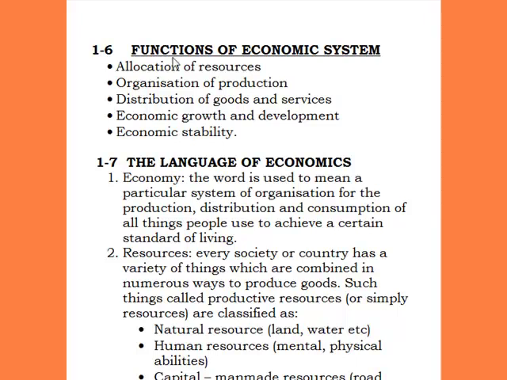Now, the first function of economic system is allocation of resources. The economic system of a country will explain the way the resources of that economy will be allocated. What we are saying in essence is that it helps us in knowing how the resources in that country are allocated. For example, in a capitalist economic system, the way allocation of resources will be done will be quite different from the way it is done in a socialist economic system.